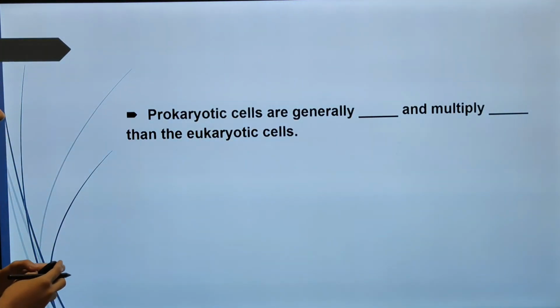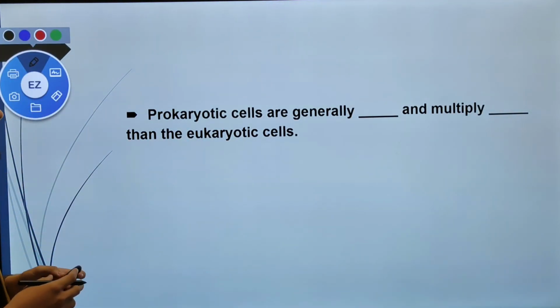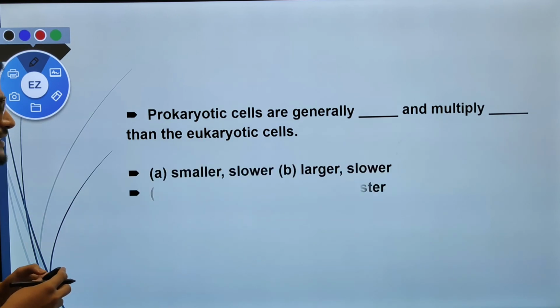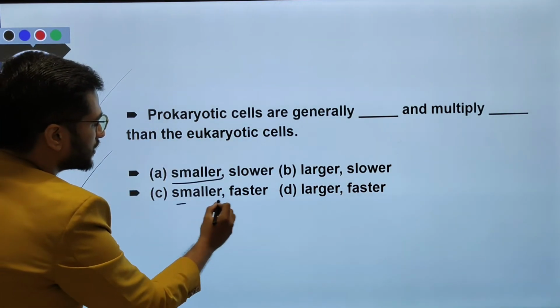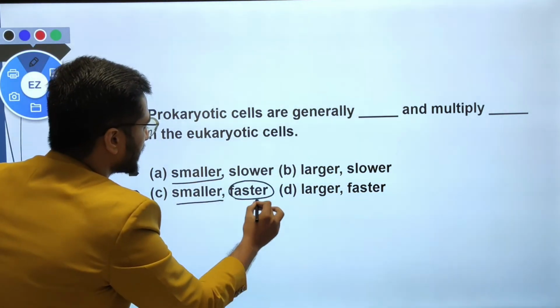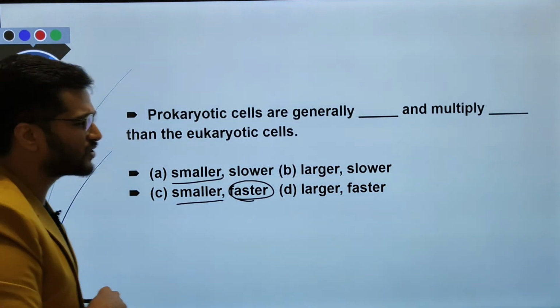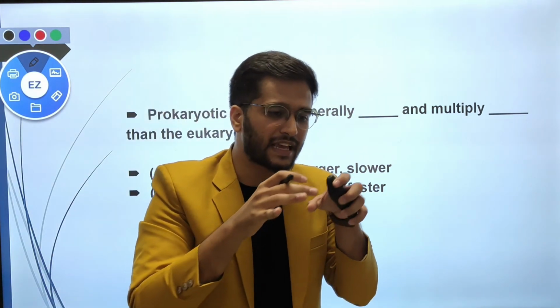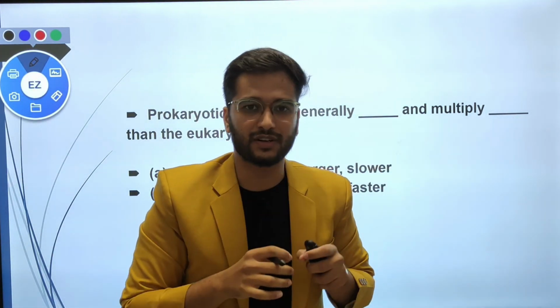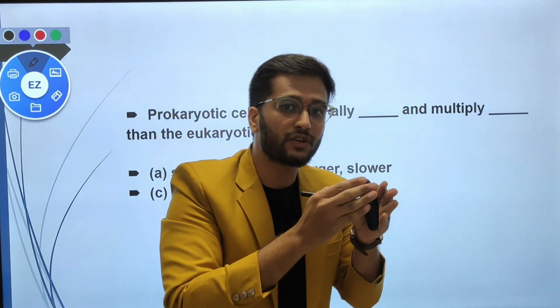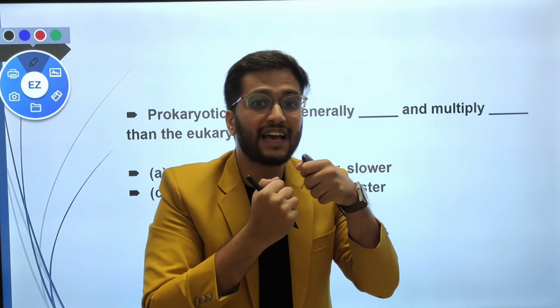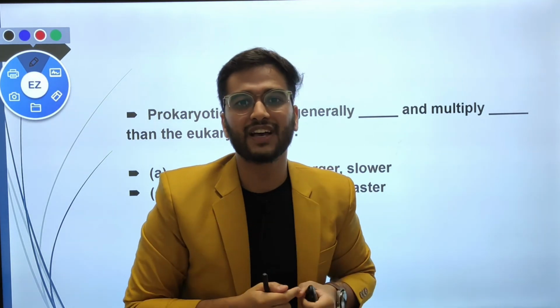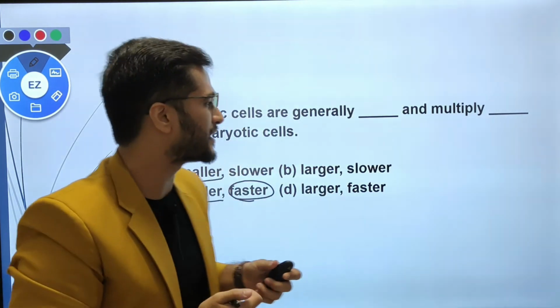The first question is, the prokaryotic cells are generally blank and multiply blank than the eukaryotic cell. Pause the screen and give the answer. The answer is very simple. The prokaryotic cells are smaller, but they multiply faster than the eukaryotic cell. Now the question is, what is the relation between our topics and this question? The relation is very clear: the eukaryotic cell has a chromosomal pattern, and division of chromosomes is much harder and more complex compared to free double-stranded DNA. So basically the answer is C.